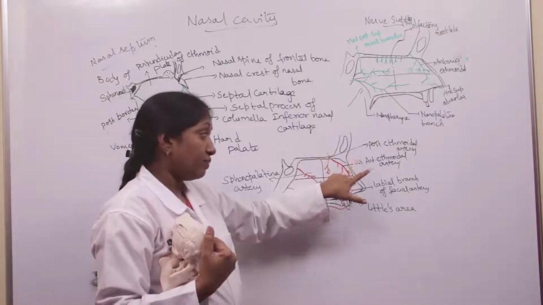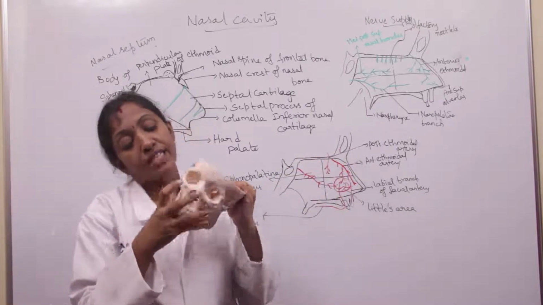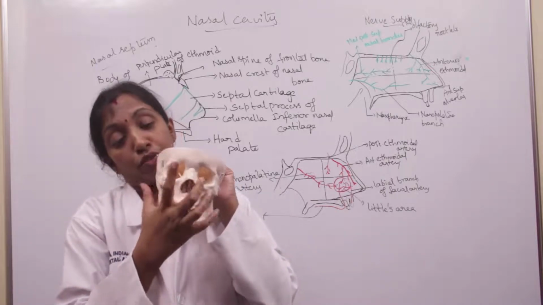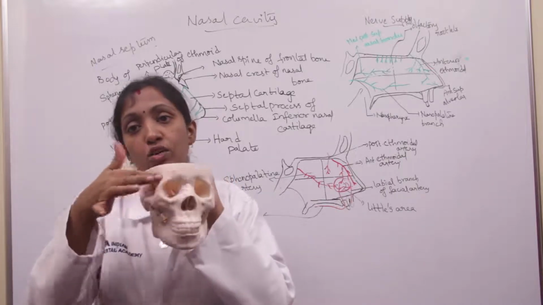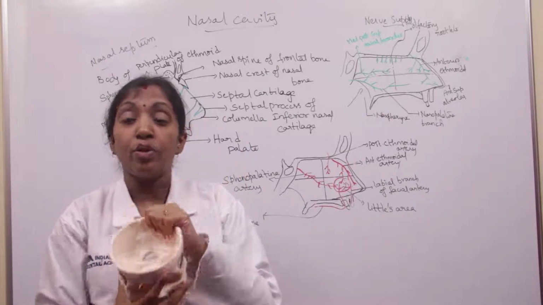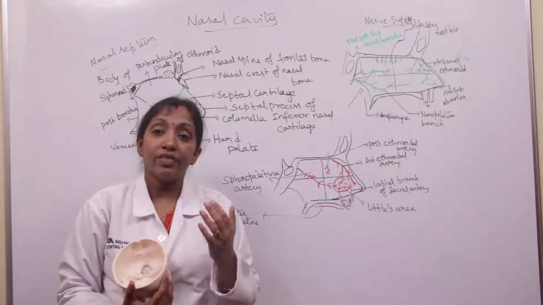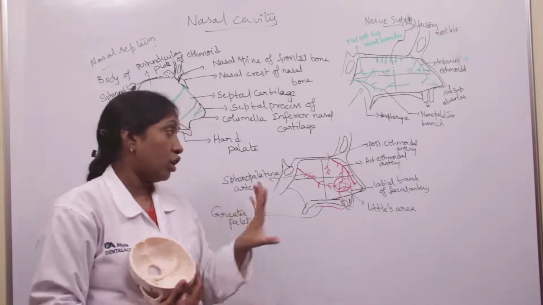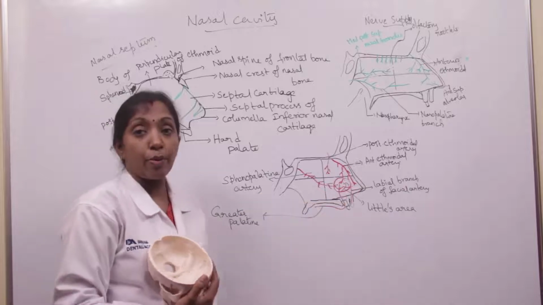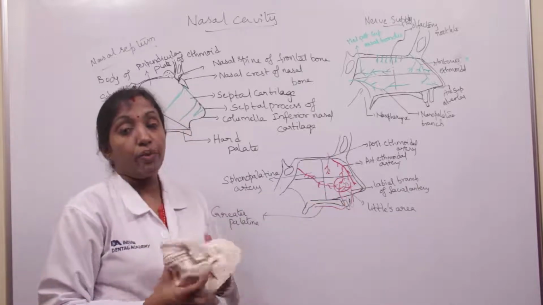So the roof is formed by the cribriform plate of the ethmoid, and also by the nasal bone. This is the nasal bone, and this is the frontal bone. It is also formed by the nasal process of the frontal bone, and by the inferior and superior nasal cartilages. So those form the roof. And coming to the floor, it is formed by the perpendicular plate of palatine bone.